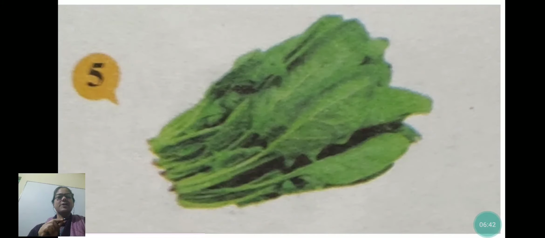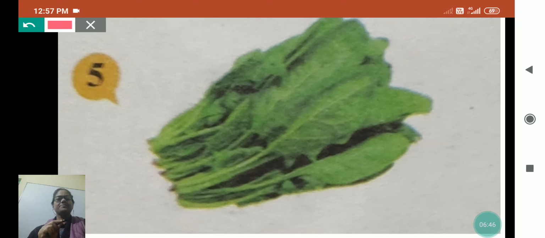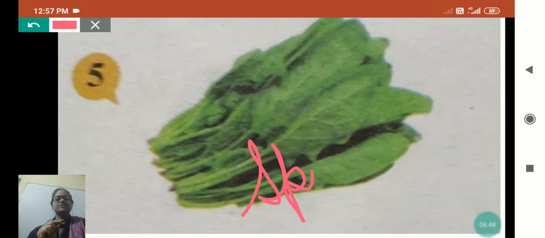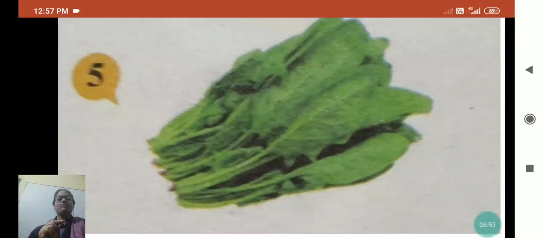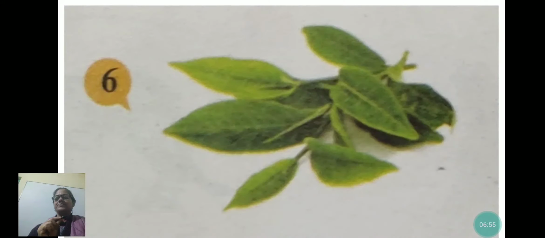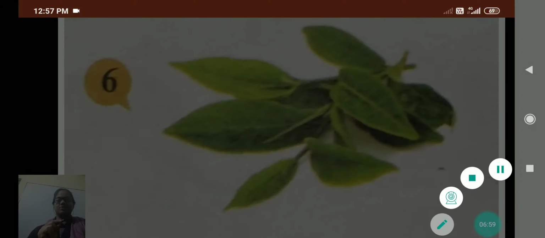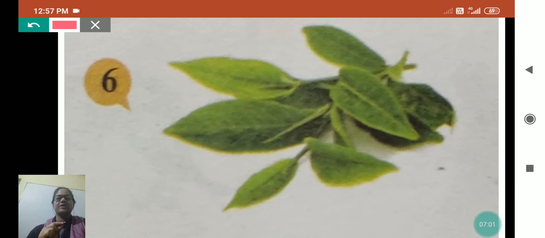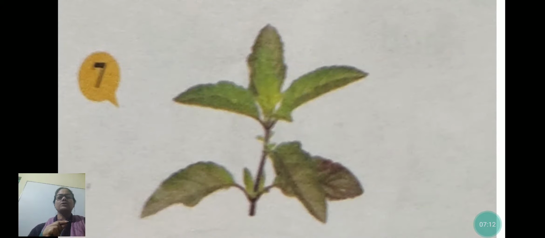Next is spinach. We eat it as a vegetable and it is very healthy, full of iron. This is tea leaves. When it gets dry, whatever tea we bring at home to make our beverage is the dry form of these tea leaves, which is packed. Because if it is packed as a grain, it will not be in a good state.